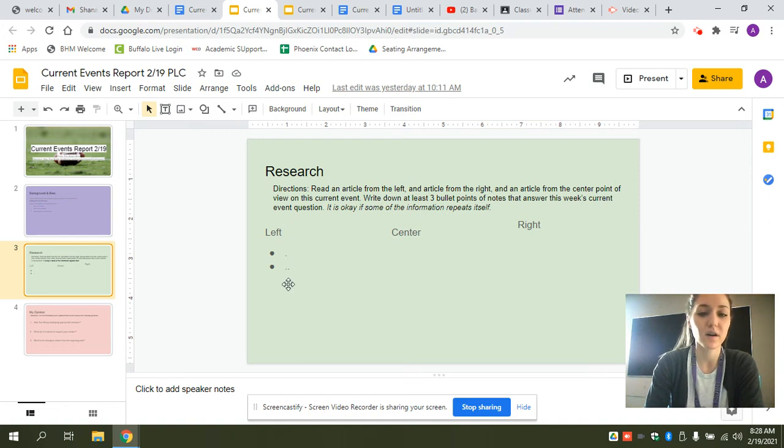You would read that article to take 2 or 3 bullet points worth of notes on how the left feels about this current event, how the right feels about this current event, and how the center feels about this current event. I don't know why this is my movement of choice, but I'm going with it.